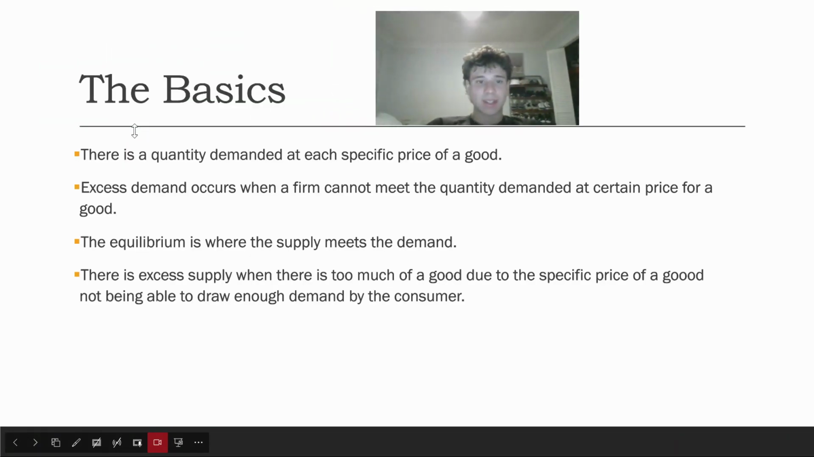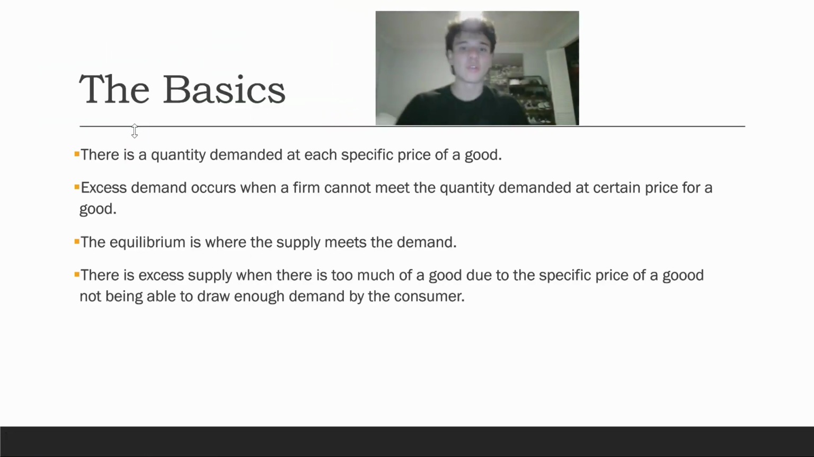So the basics. There is a quantity demanded at each specific price of a good. So imagine I have a graph. In this graph, I'm going to have my quantity and the price of the given good. At each specific price point, it doesn't matter the price. It could be $1 billion, $1 trillion, it could be $1,000, it could be $100. There's going to be a specific demand, as at each demand, people are willing to buy a certain amount. So it must be noted that at a specific price point, there is going to be a specific quantity demanded. That's something that contributes to equilibrium, and it's very important to remember.